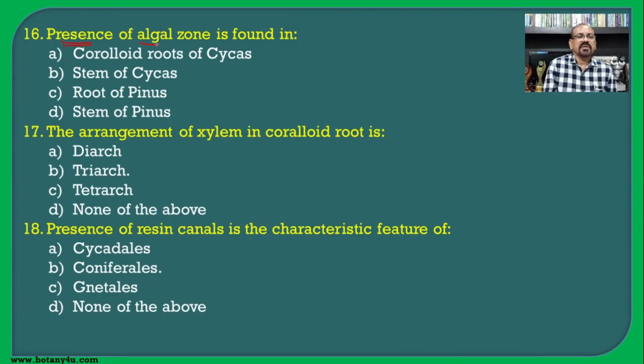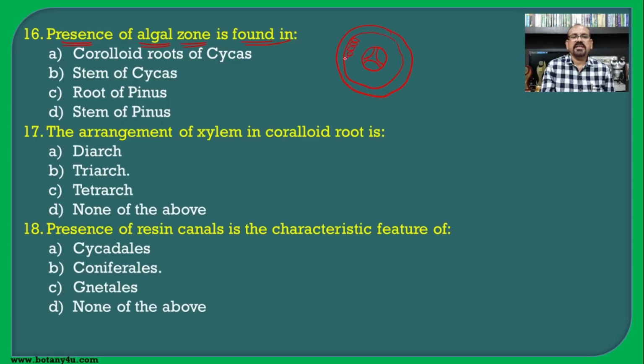Presence of algal zone is found in... If you see the TS of the coralloid root, there is a presence of triarch xylem, and in the cortical region there is a presence of the algal zone.